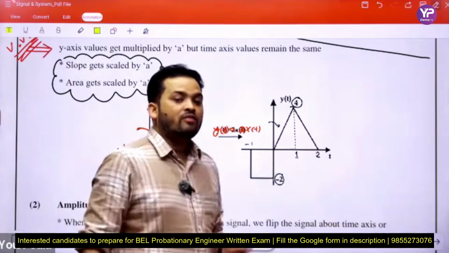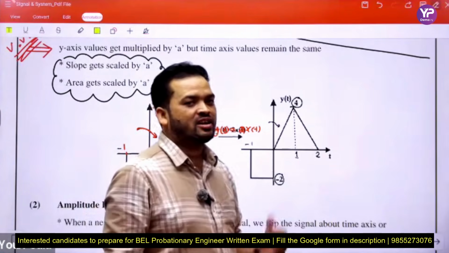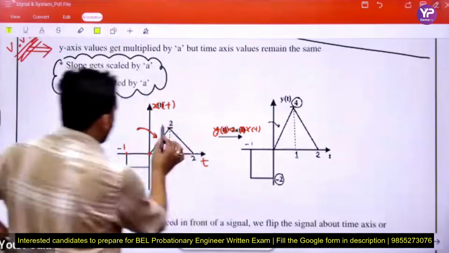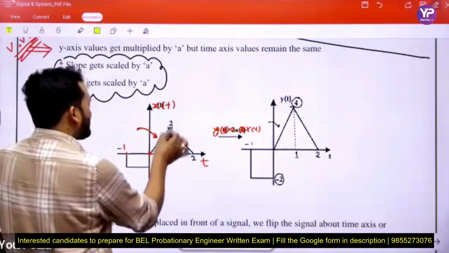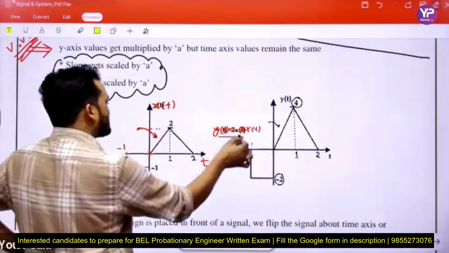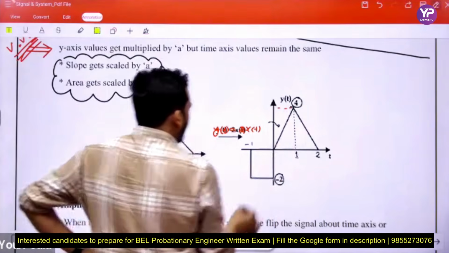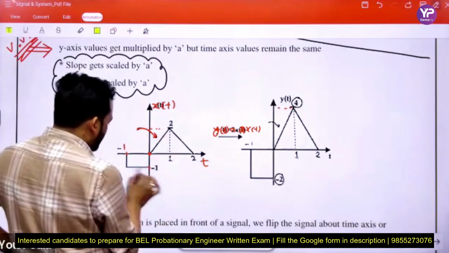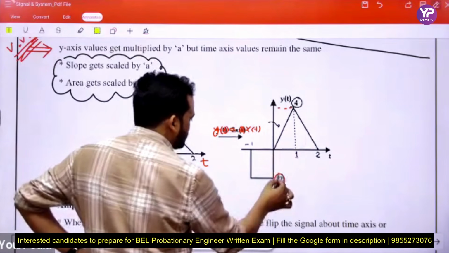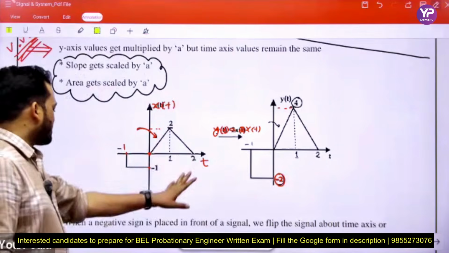Only the values on the y-axis are multiplied by a. Here a equal to 2. So the value of that is 2, then we multiply. When we get 2xt, we multiply this value by 2, then this becomes 4. And what is the value of that? Minus 1, and this value becomes minus 2.